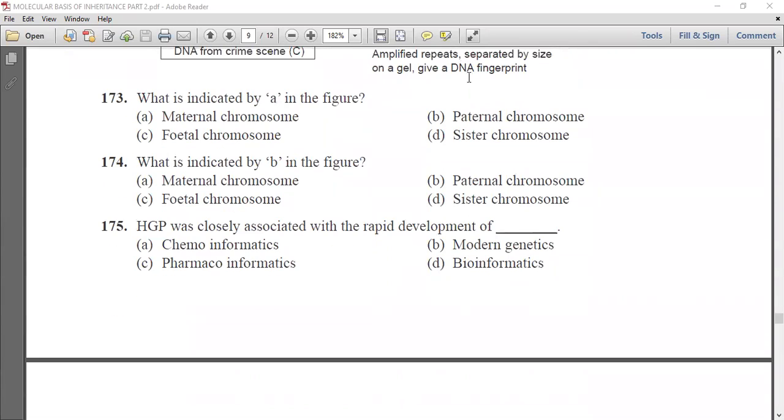So we have to answer certain questions related to this diagram. What is indicated by A in the figure? Maternal chromosome, paternal chromosome, fetal chromosome, or sister chromosome. Now we know that A represents the paternal chromosome, because I have already discussed that one application of DNA fingerprinting is to solve paternal issues. So we take the paternal chromosomes and find out the DNA fingerprints.